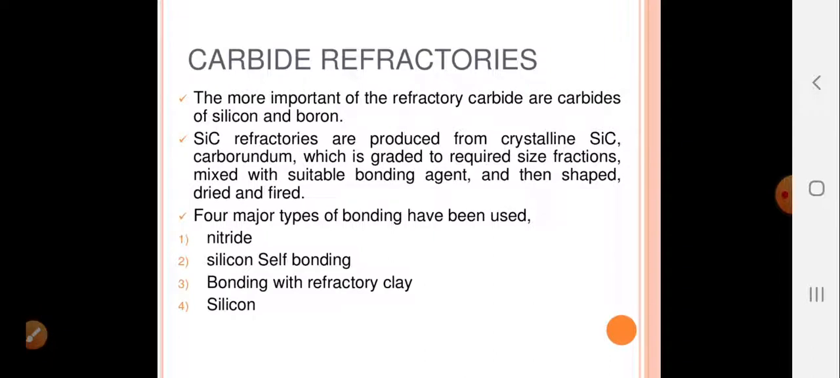Next is carbide refractories. The more important of the refractory carbides are carbides of silicon and boron. So silicon carbide refractories are produced from crystalline SiC, carborundum, which is graded to required size fractions, mixed with suitable bonding agent and then shaped, dried and fired. Just the same steps as normal bricks. Four major types of bonding have been used: nitride, silicon self bonding, bonding with refractory clay, and only silicon.